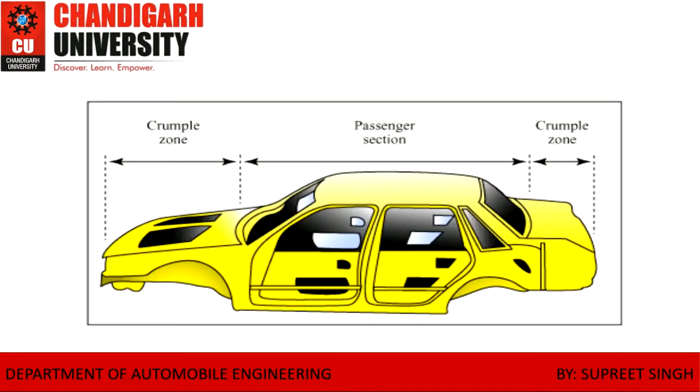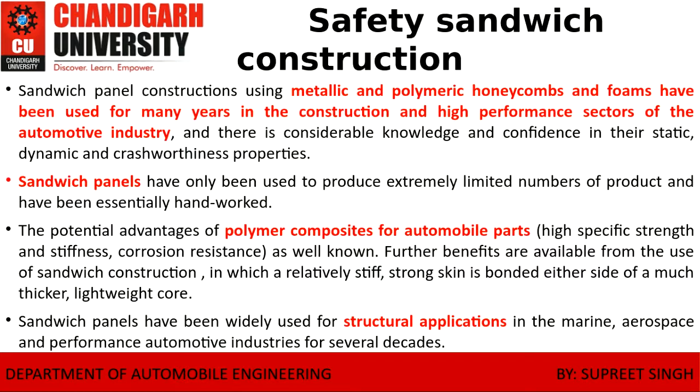So these are the crumple zone front, crumple zone rear, and next is the passenger section. That is an iron bar, which does not allow the engine to come in. The protection is provided by the iron bars. So guys, now I will show you the safety sandwich construction. Let us go through this by the diagram.